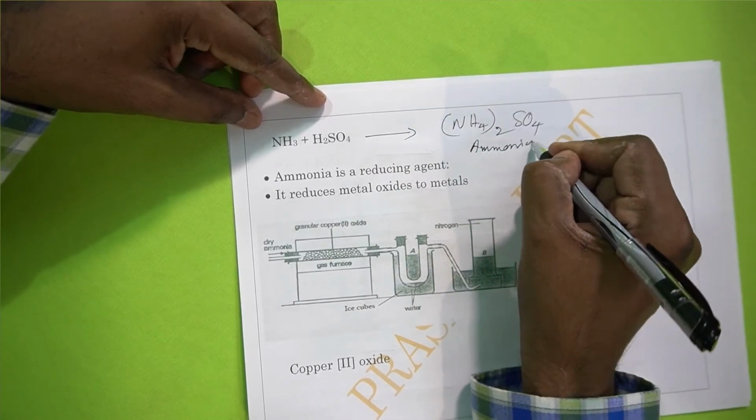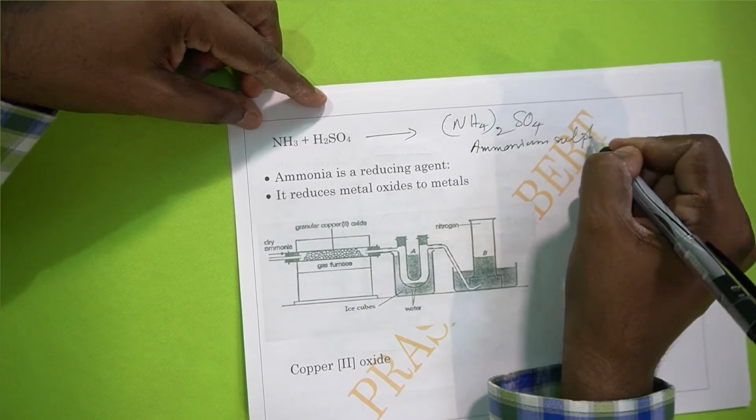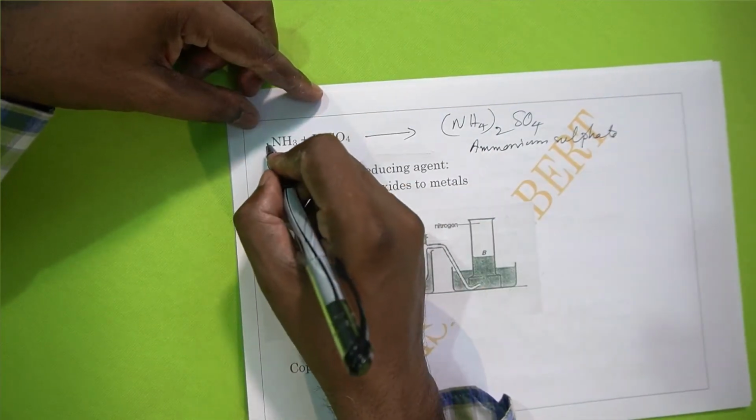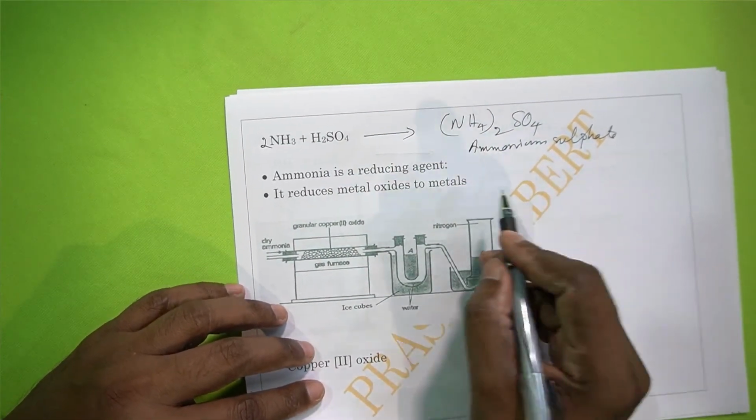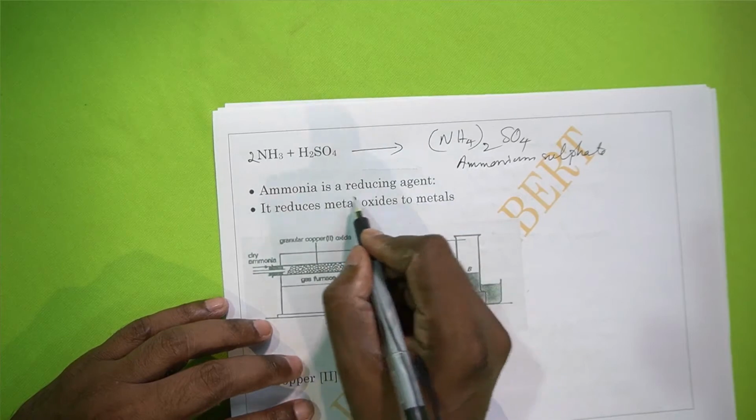Ammonium sulfate. Now 2 NH3 is required. So (NH4)2SO4. Now the next thing, these are salts produced. Next is, it is a reducing agent.